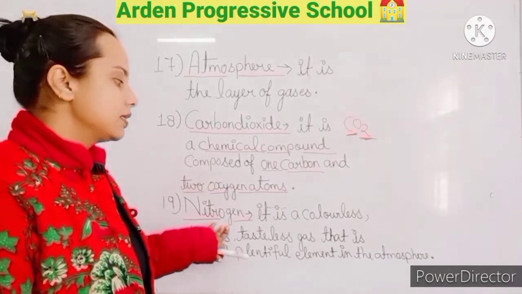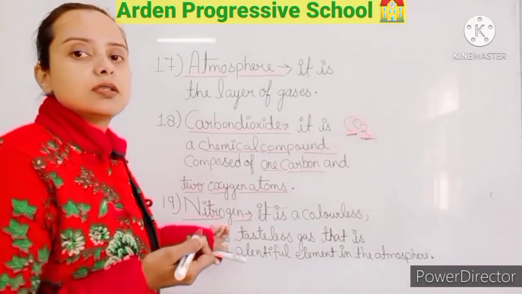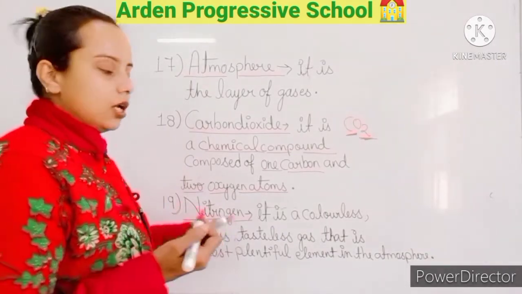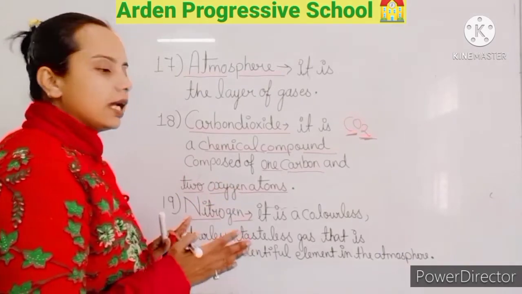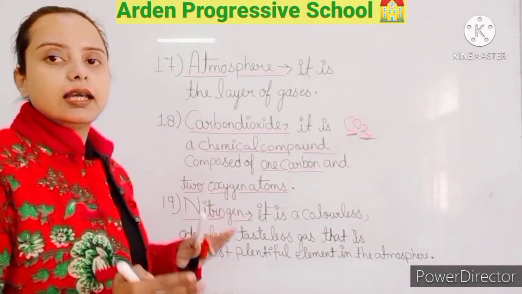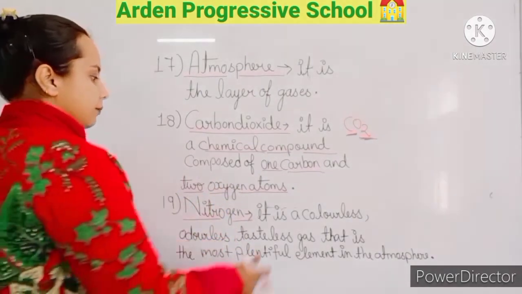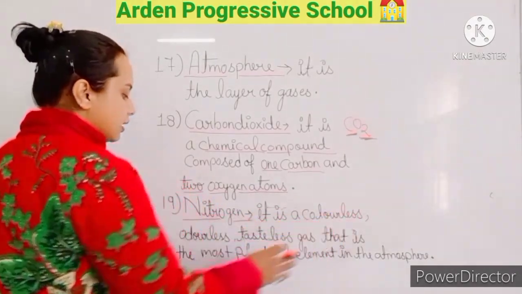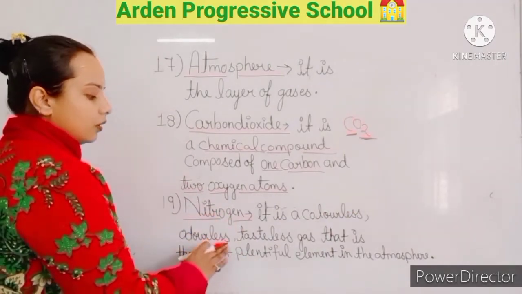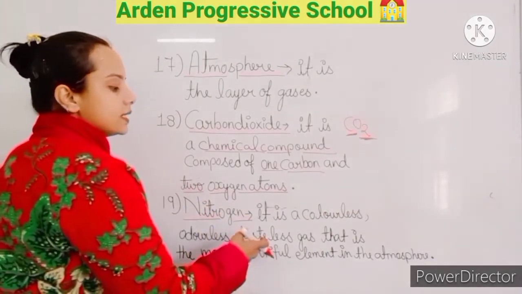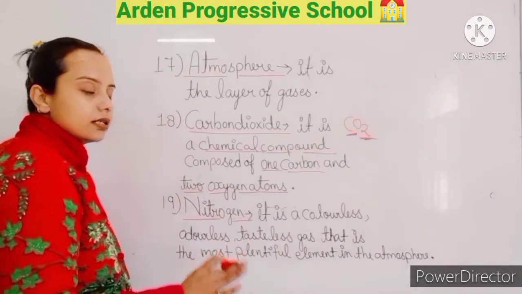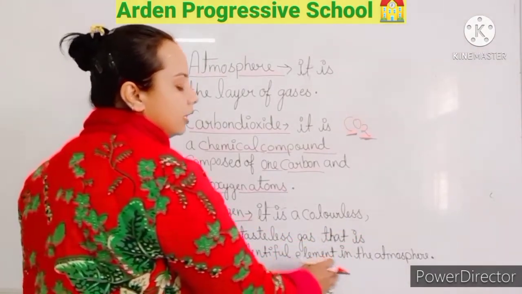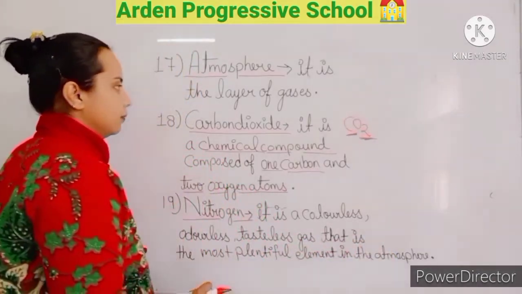The percentage of nitrogen is 78%. It is colorless, it doesn't have any color. It is odorless, there is no smell. It is tasteless, there is no taste. And it is the most plentiful element in the atmosphere.